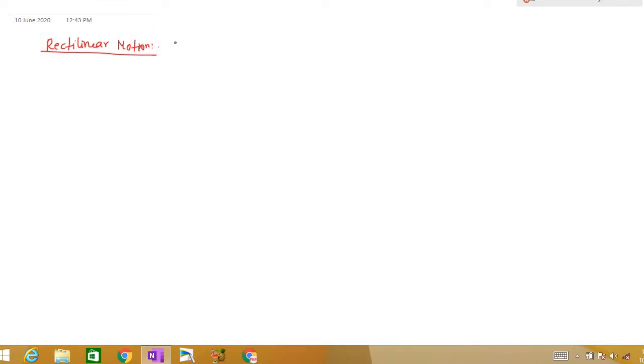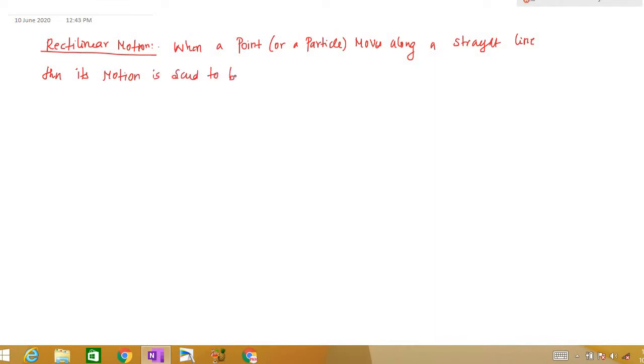So when a point or a particle, which can be anything, moves along a straight line, then its motion is said to be rectilinear motion. That's it. As simple as this.